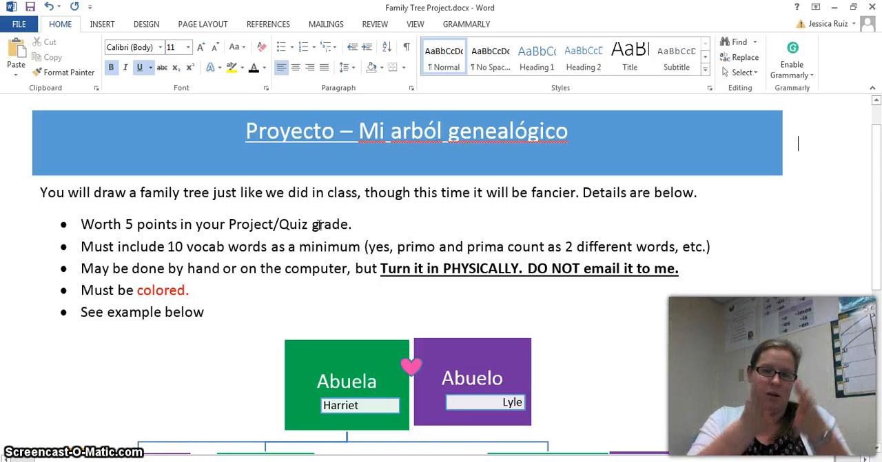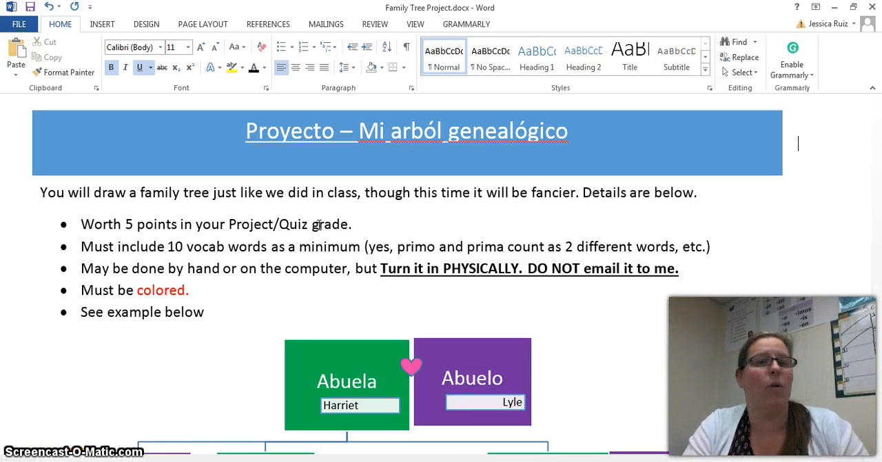You know that's one of your categories, project quiz. So you definitely want to do this, and you definitely want to do it on time. You have to include 10 vocab words as a minimum, just like we did today in class. And yes, primo and prima, for this activity, we're going to count them as 2 different words, okay?